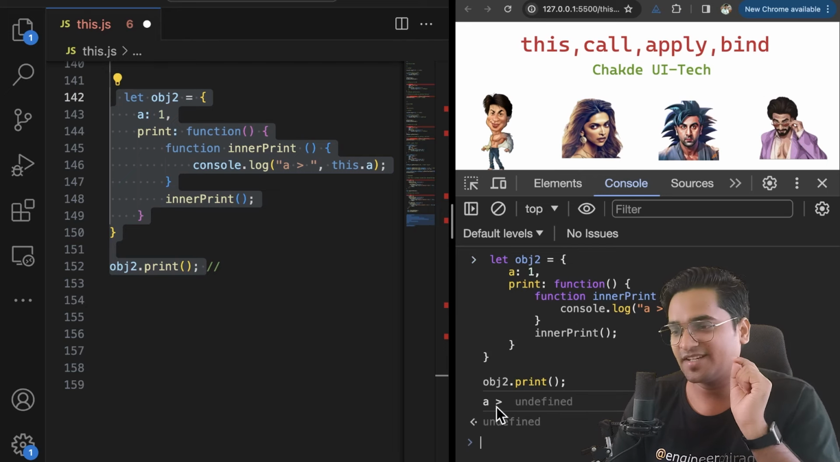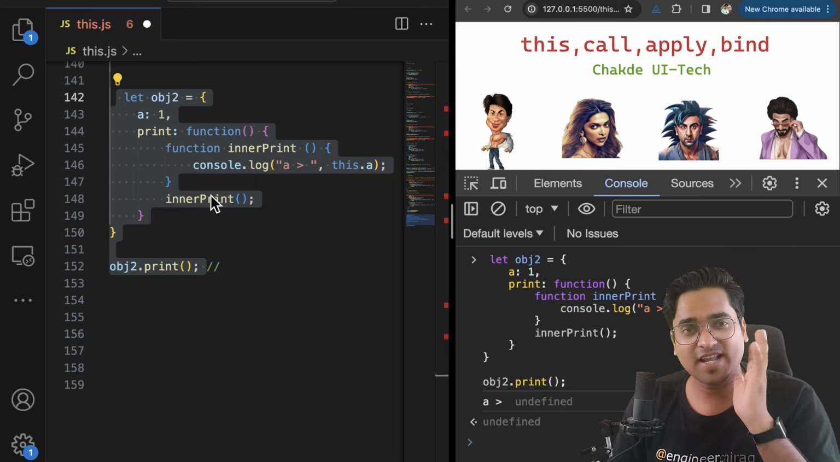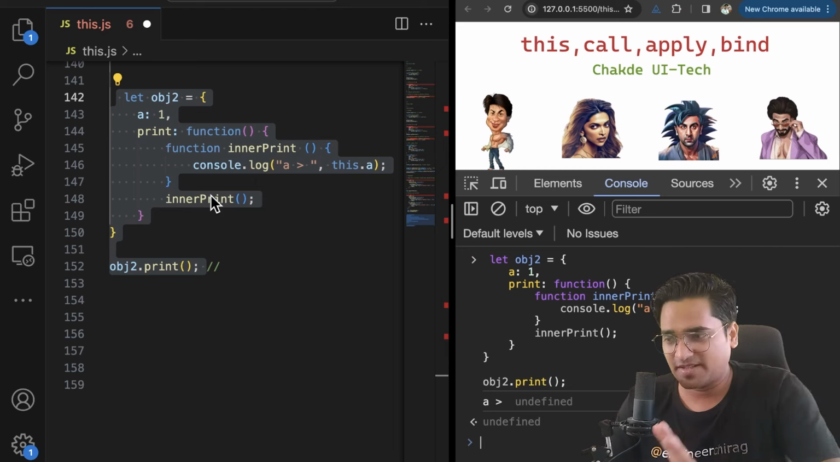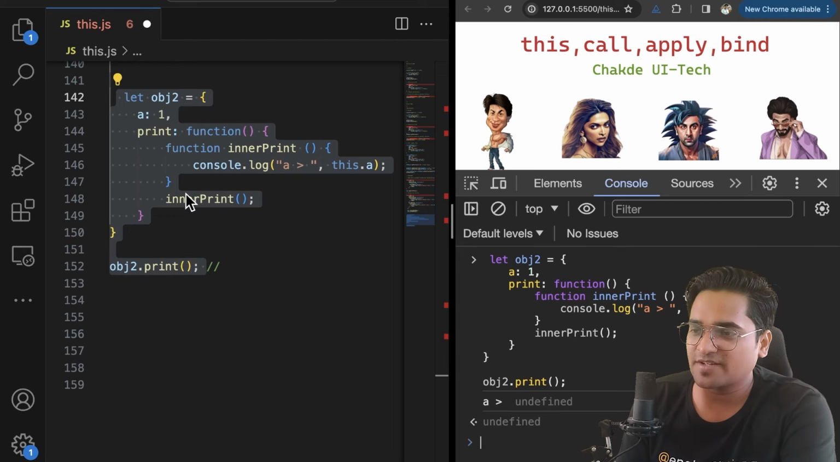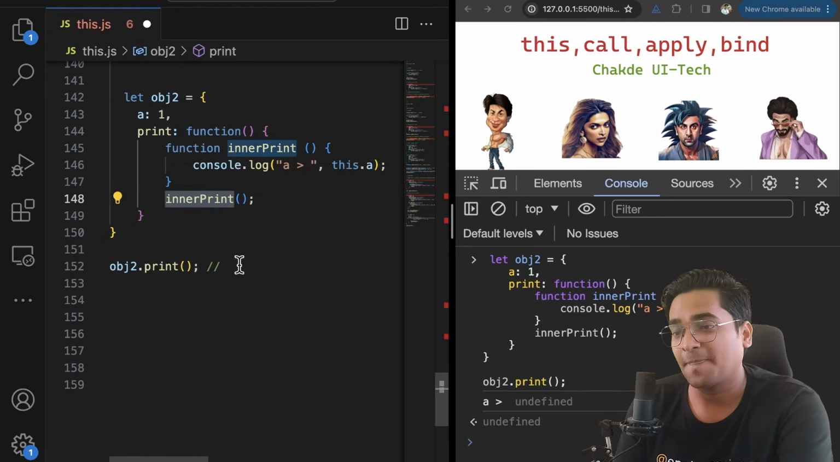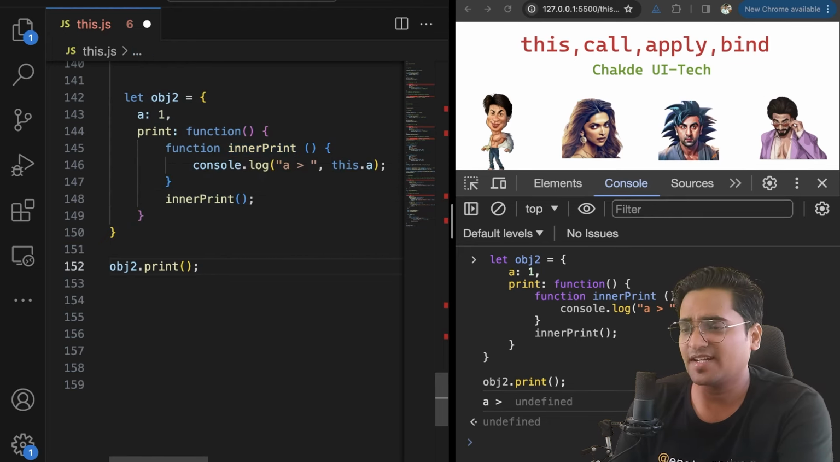Executed. You see, it is going to point to undefined. This function got executed with respect to your global scope in this particular case. There is no object with respect to which it is going to be executed. That is the interesting thing. Now, let's take another example.